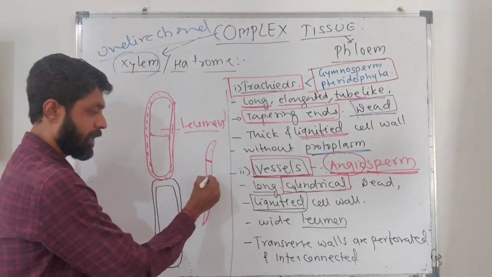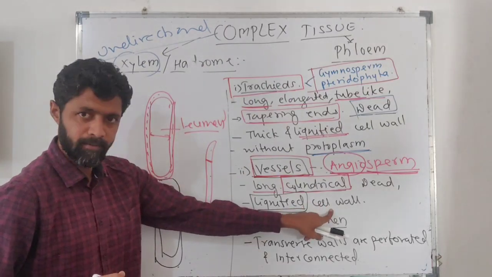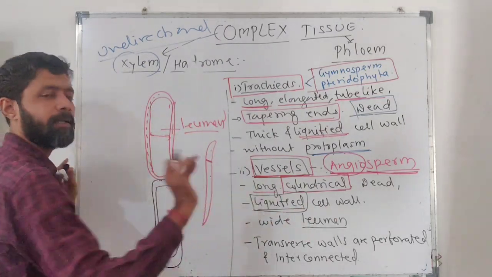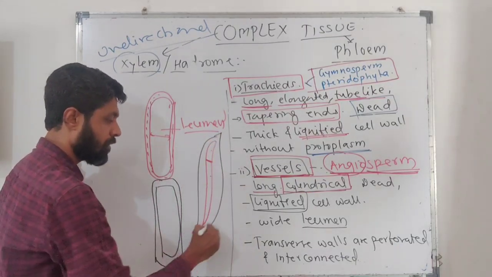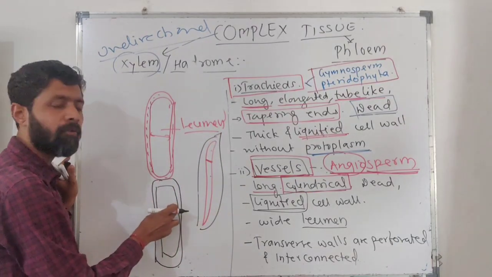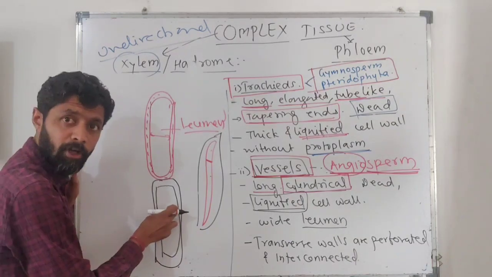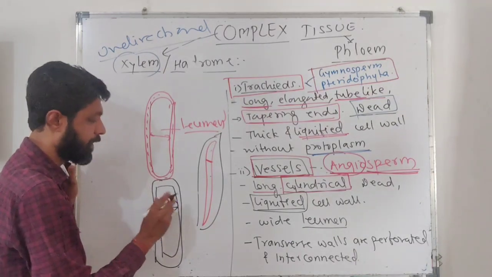As compared to the tracheae, the wall thickening of vessel is less thick. It means the walls of tracheae are thicker than the walls of vessels, and because of that, the lumen becomes wide in vessel.